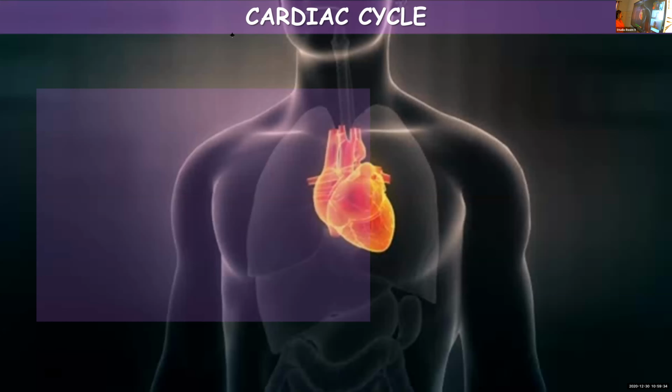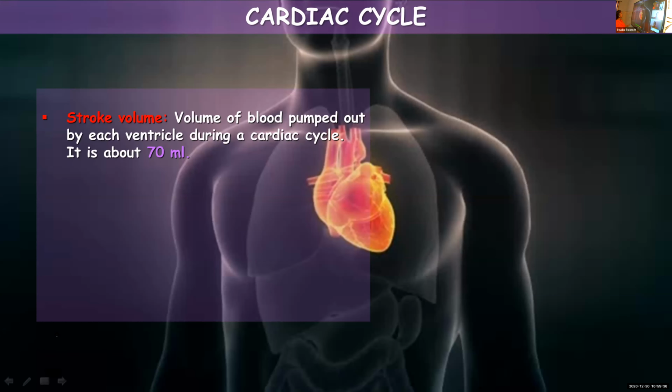Now moving on to stroke volume. What is stroke volume? The volume of blood pumped out by each ventricle during a cardiac cycle, and it comes around 70 milliliters. So we have two ventricles, right and left.